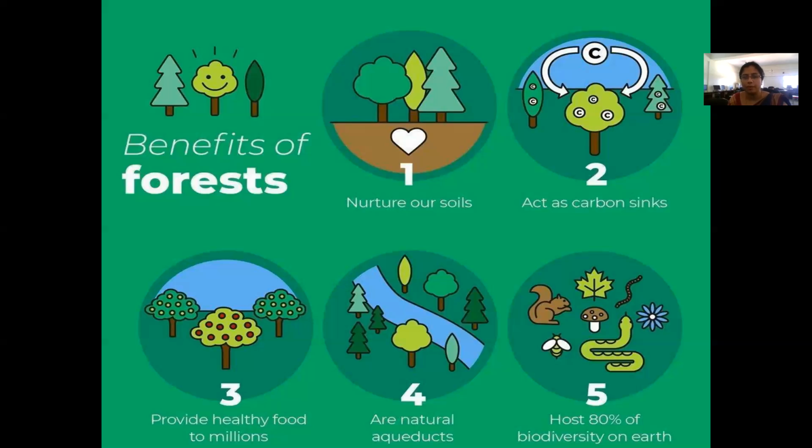All the carbon dioxide which we release is absorbed by the plants. And also the forests and the plants provide us with many healthy foods, right? We are dependent on the trees for our food survival also. If you start cutting the trees for making houses, what about our food? From where do we get it? Plus, forests are naturally adequate and also host 80% of the biodiversity on earth.